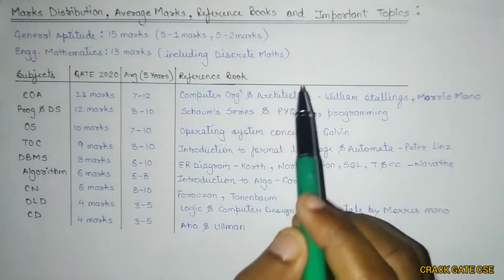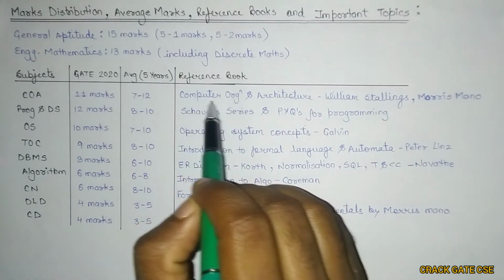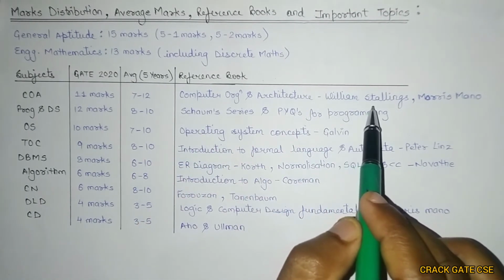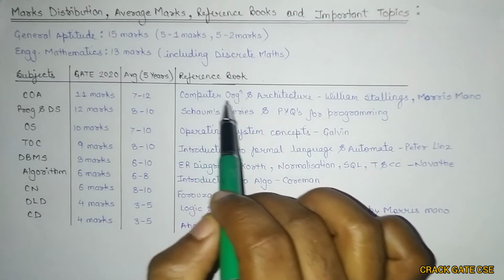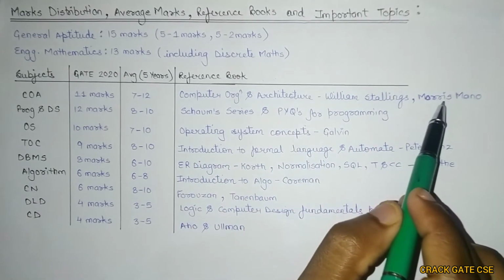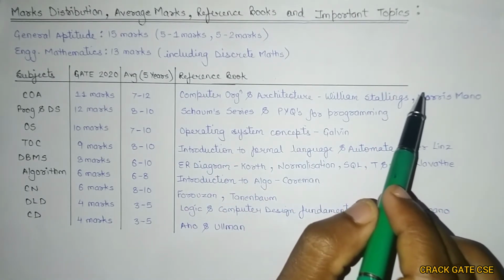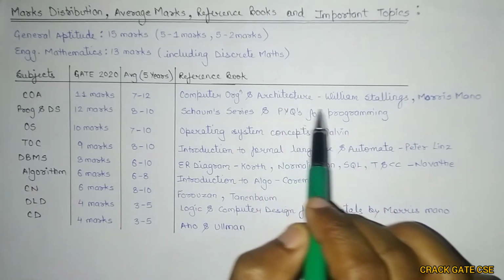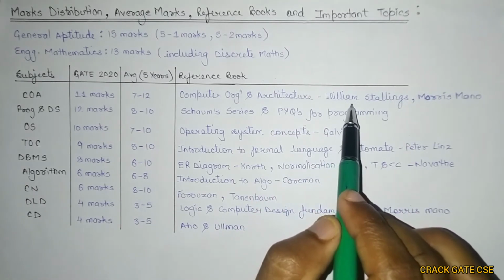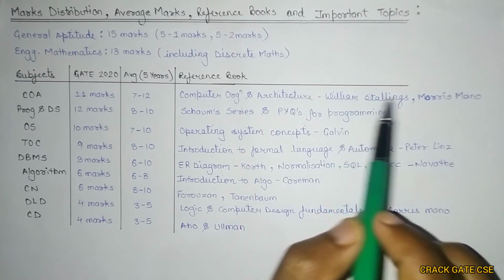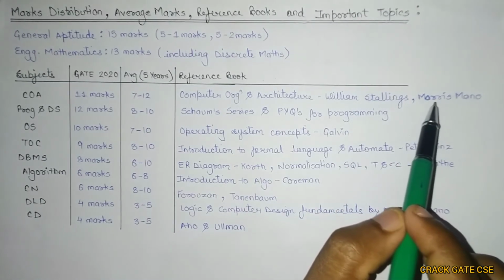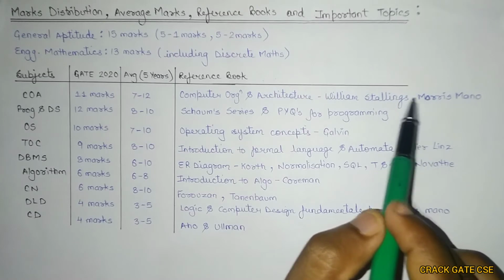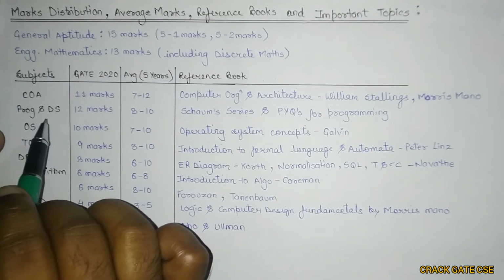So there are two different books. There is one book, Computer Organization by William Stallings, and there is another book, Computer Organization and Architecture by Morris Mano. So both of the books are very good, but there are some topics which are explained in a better way in William Stallings, and there are some topics which are explained in a better way in Morris Mano book, right? Programming and data structure.